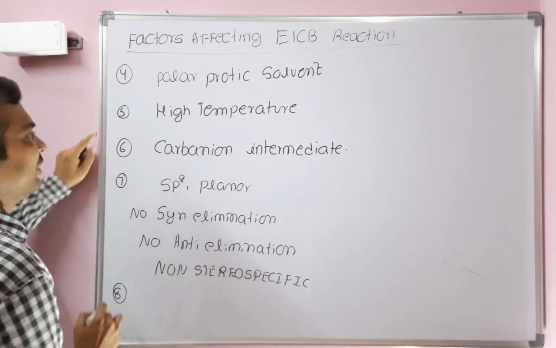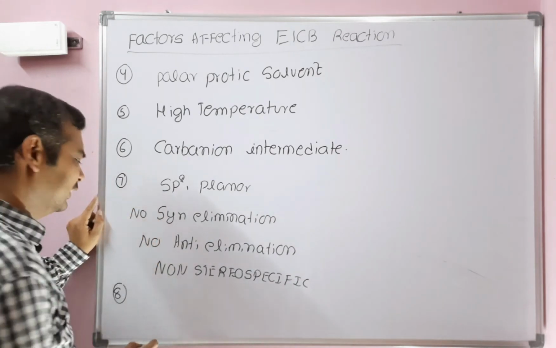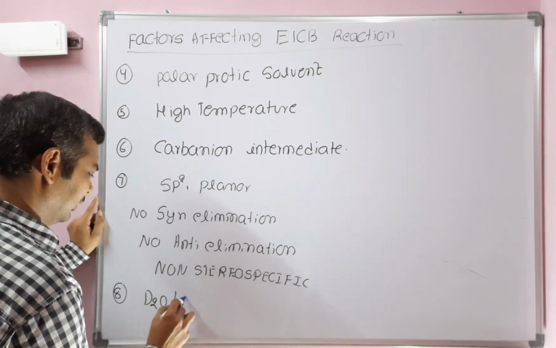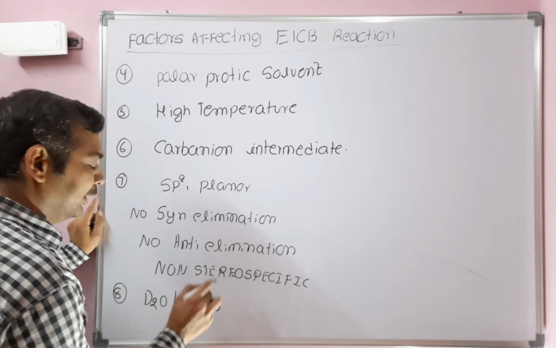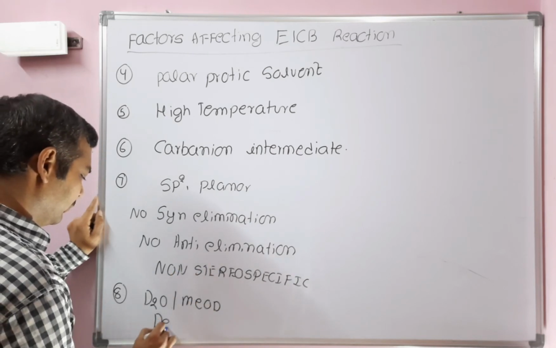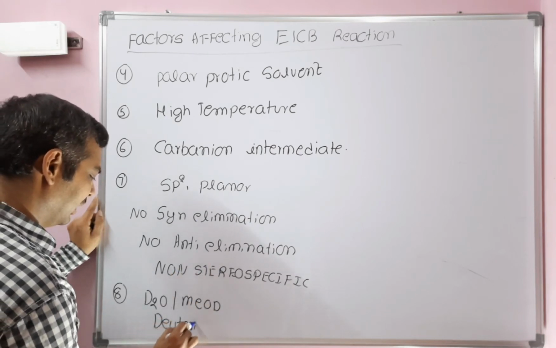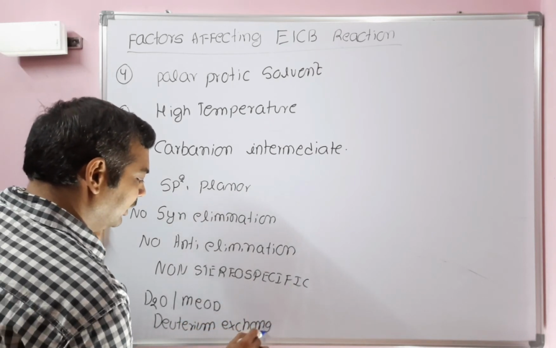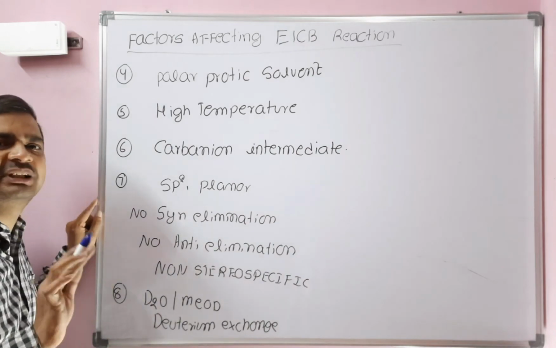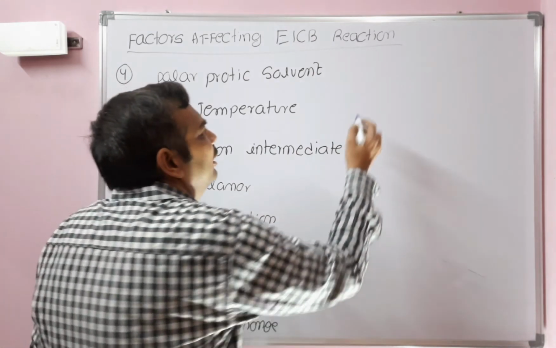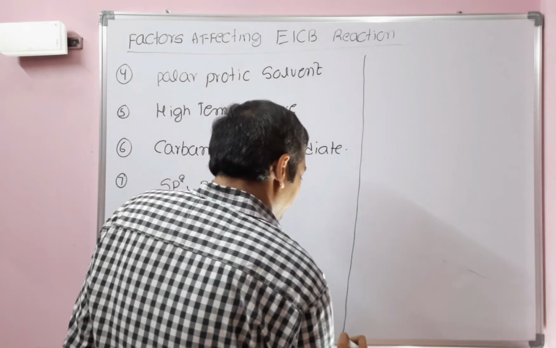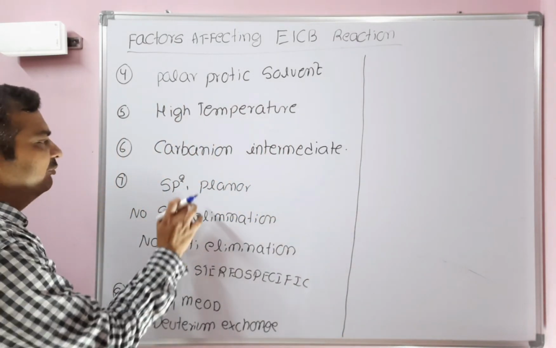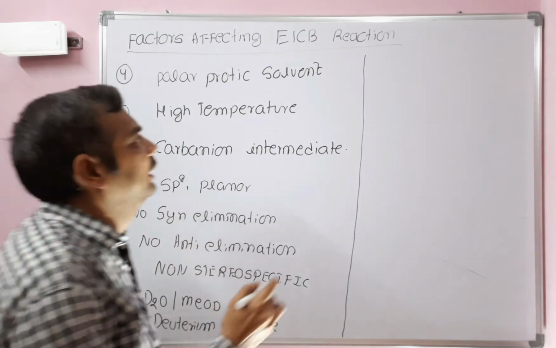Next point, since a carbanion intermediate is formed, in deuterated solvents like D2O and methanol OD, MeOD, deuterium exchange is possible. Deuterium exchange is possible in E1CB reaction. This type of deuterium exchange is not possible in E1 and E2 reactions. Deuterium exchange is evidence for the formation of the carbanion intermediate.